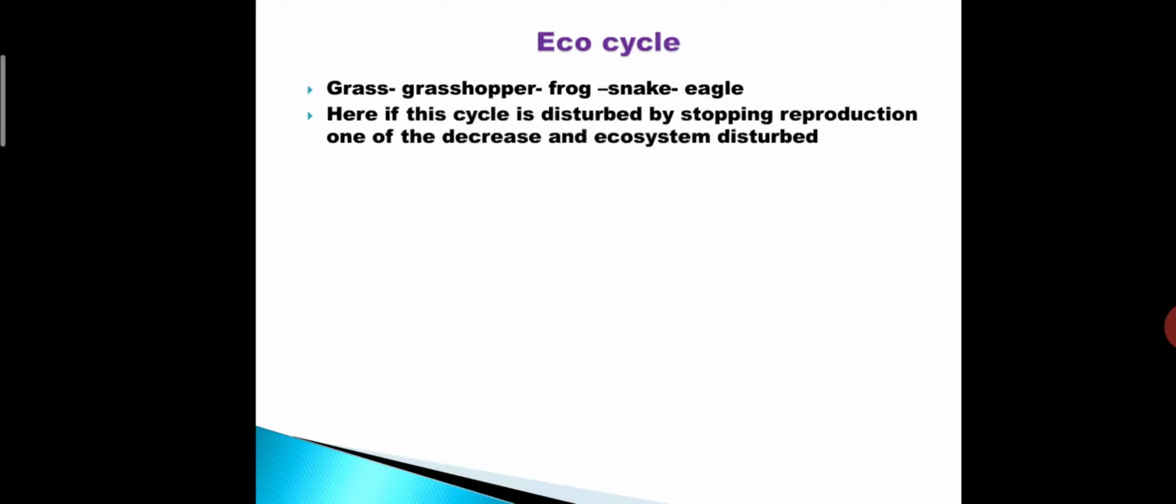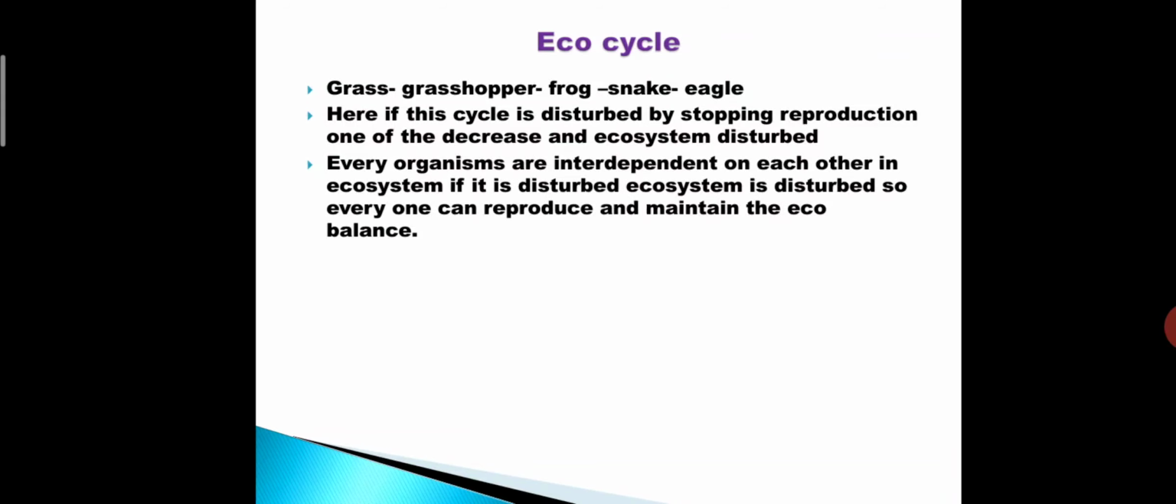So here, if a cycle is disturbed by stopping reproduction, one of them decreases and the ecosystem is disturbed. So every organism is interdependent on each other in the ecosystem. On grass, cow is dependent. Cow is dependent upon cow, carnivorous is dependent. Carnivorous are dependent upon